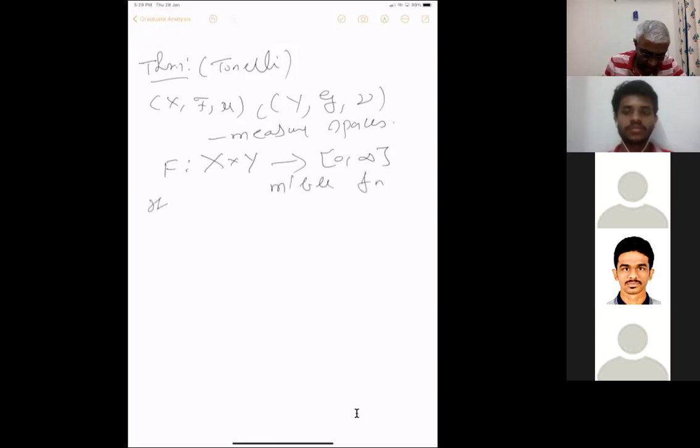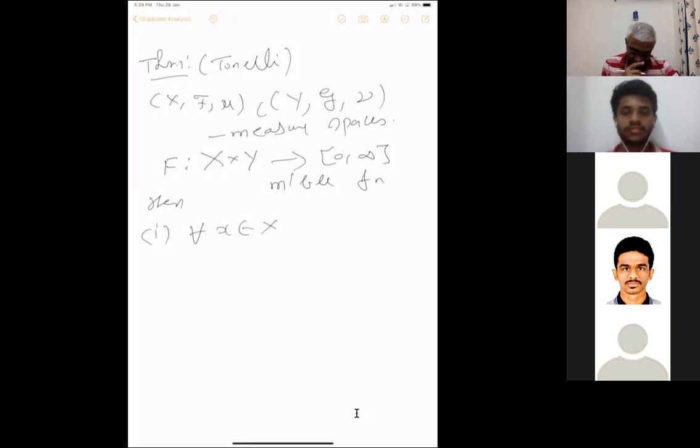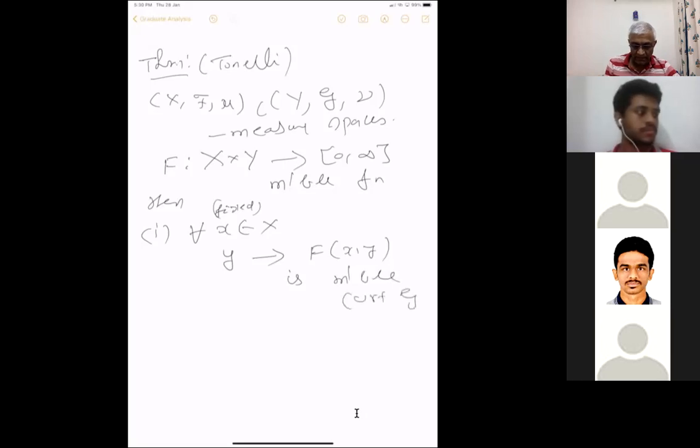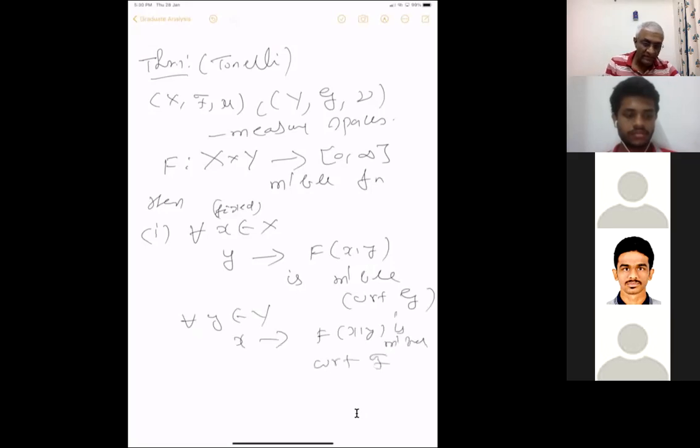The first claim says that for any arbitrary but fixed x in X, the function y going to f of x,y is measurable with respect to the second sigma algebra G. Similarly, for all y in Y, the function x going to f of x,y is measurable with respect to script F.